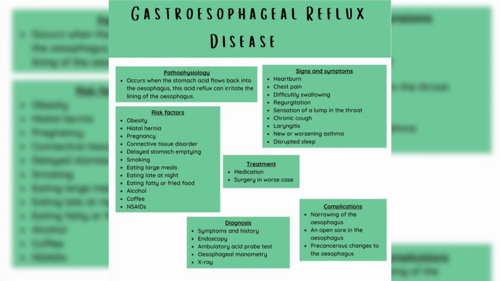Diagnosis of gastroesophageal reflux disease: symptoms and history, endoscopy, ambulatory acid probe test, oesophageal manometry, X-ray. Treatment: therapy, medication, and surgery in the worst case.